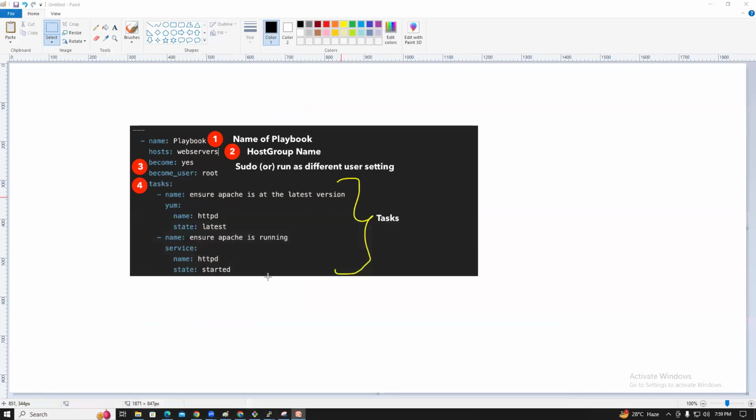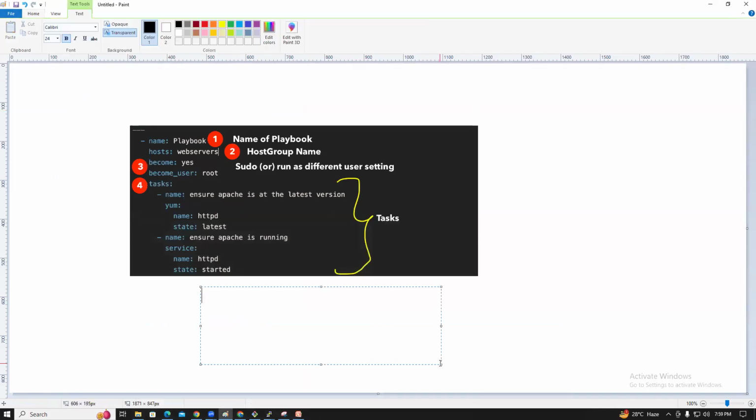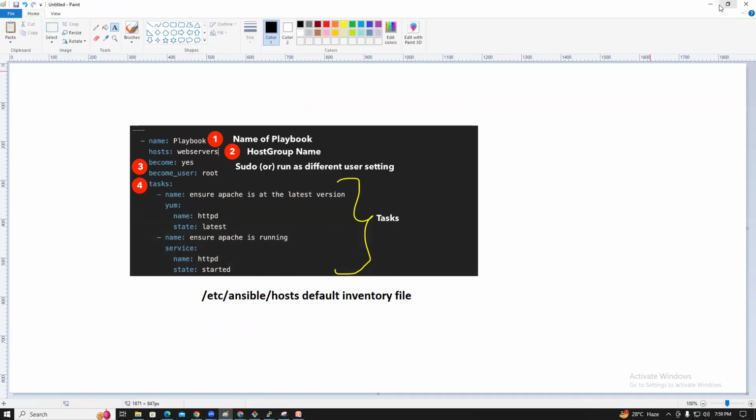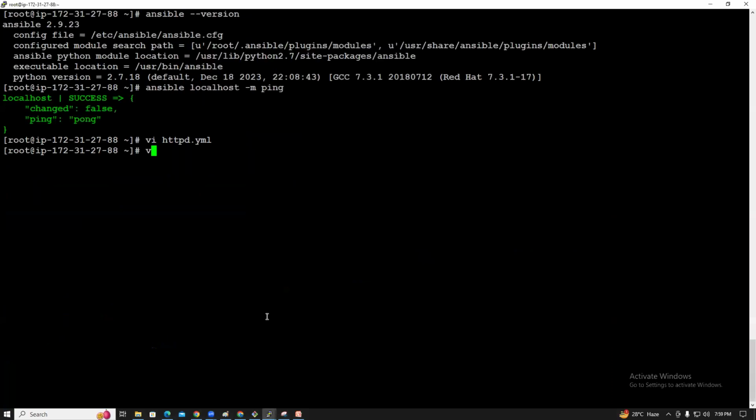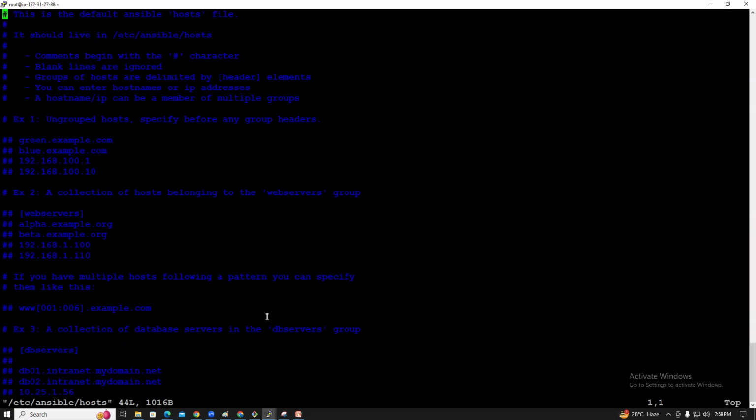Okay, no worries. So what is the default path, guys? /etc/ansible/hosts. This is the default inventory file. vi /etc/ansible/hosts. You see, guys.